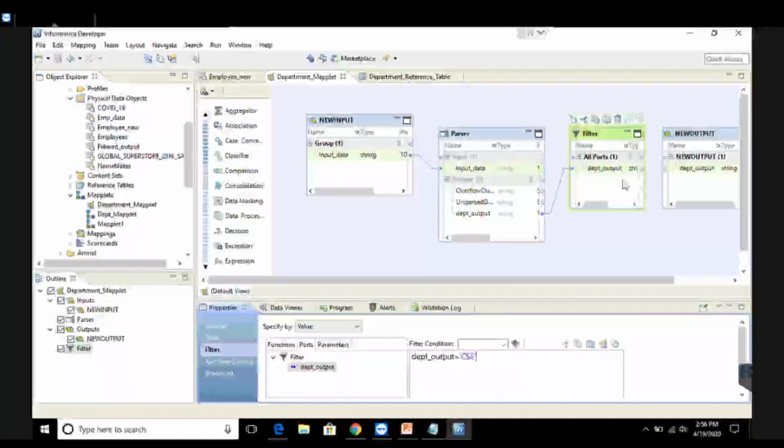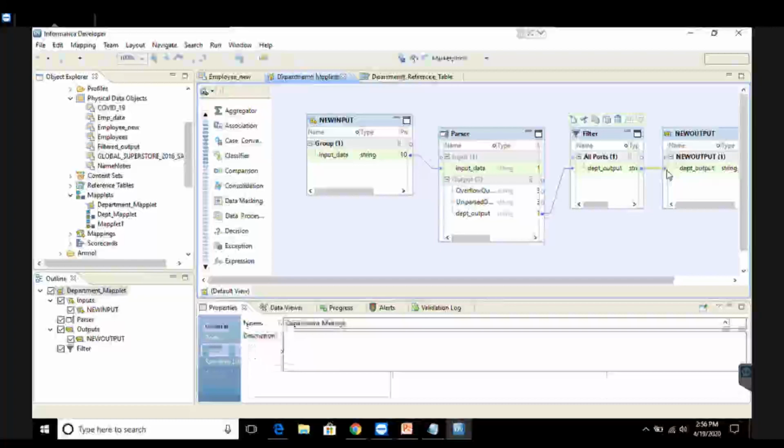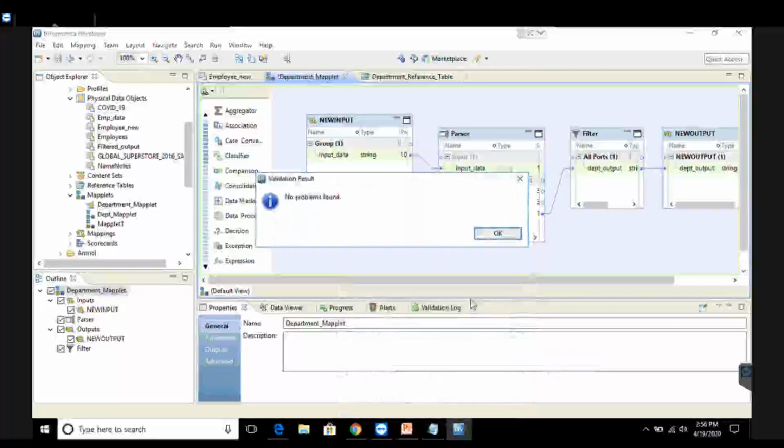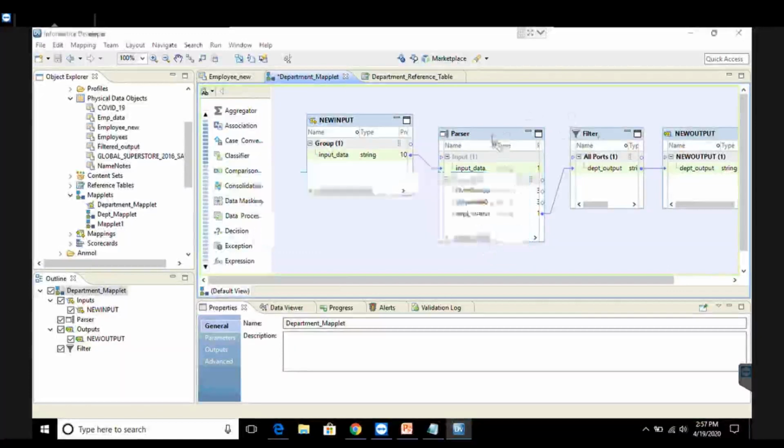and I'm going to connect the output of this filter to the output of the transformation. So this is done, right? I'm going to save again. I'm going to validate it as a maplet. So when I validate as a maplet, it says no problem found. Why no problem found? Because my maplet can be based on both active and passive transformations. Here filter is an active and parser is a passive transformation.